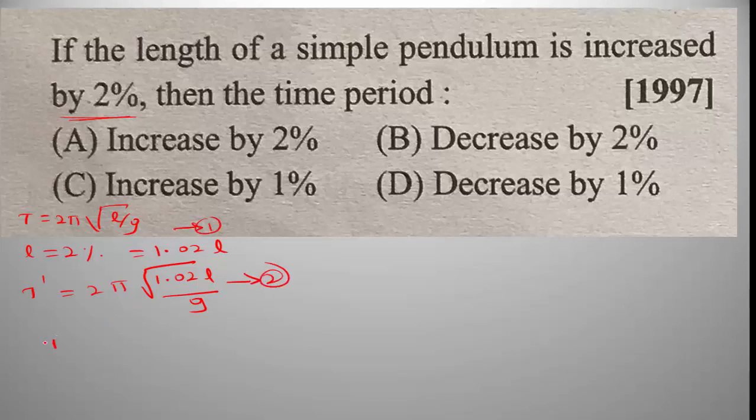Now dividing equation 2 by 1, we get T dash divided by T is equal to root of 1.02.